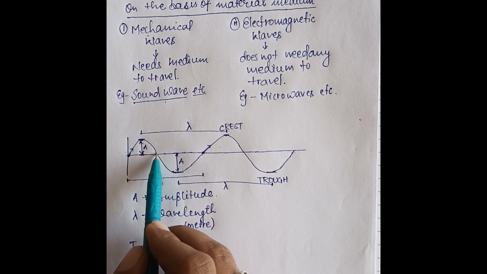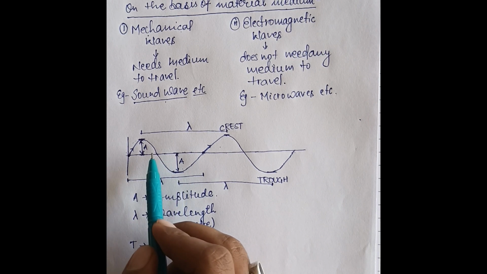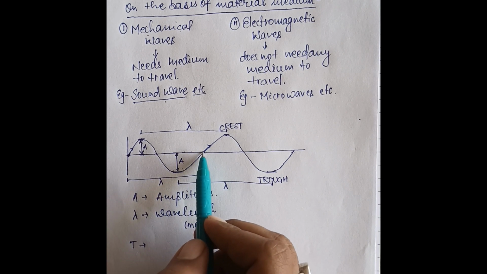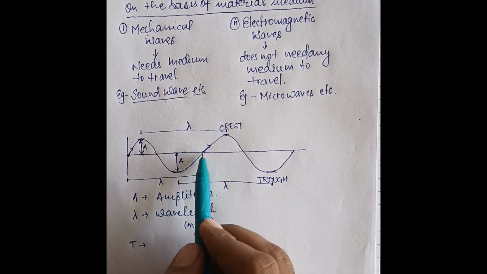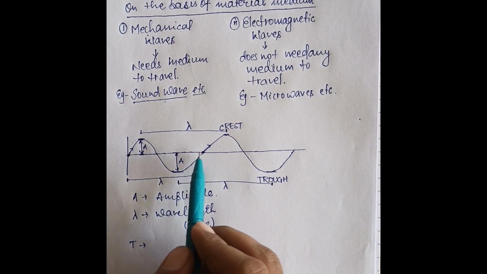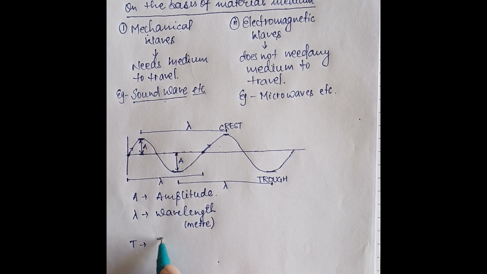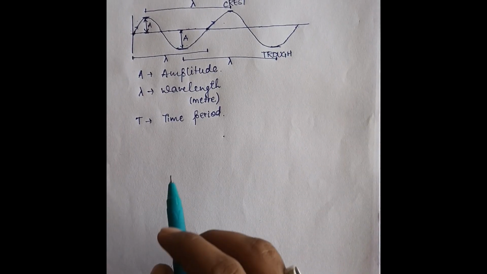In the second second the particle came to its mean position. In the third second it came to its minimum position. In the fourth second it came back to its mean position. The time taken to complete one cycle is considered the time period.